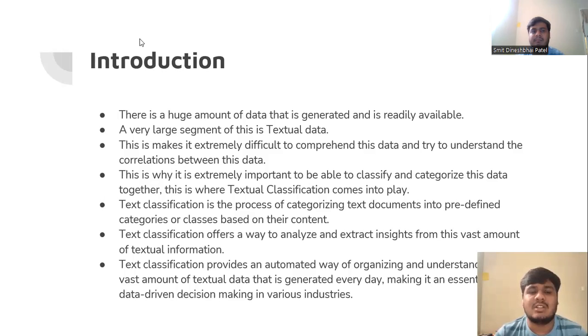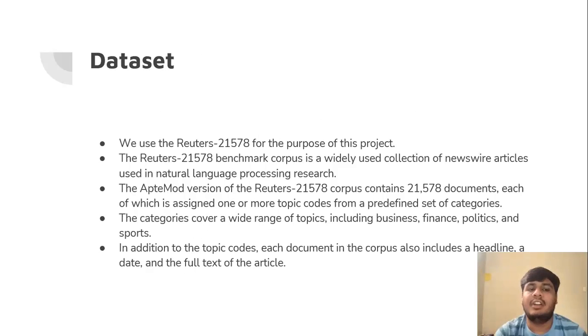Text classification is the process of categorizing text documents into predefined categories or classes based on their content. Text classification offers a way to analyze and extract insights from the vast amount of textual information. It also provides an automated way of organizing and understanding the vast amount of textual data that is generated every day, making it an essential tool for data-driven decision making in various domains.